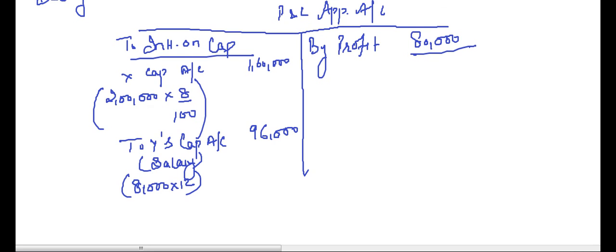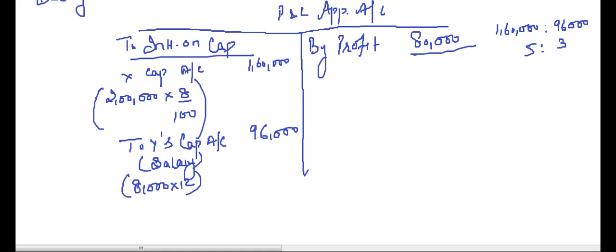Now, what will we do? The rules say to divide this 80,000 in the ratio of appropriations to be made. That is in the ratio of 1,60,000 to 96,000. Very simple. Now this comes to 5:3.